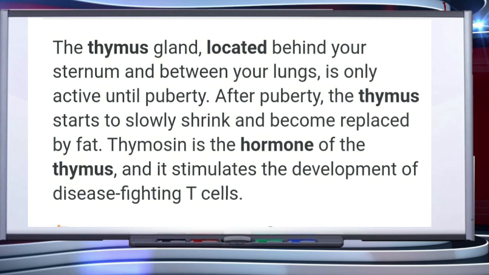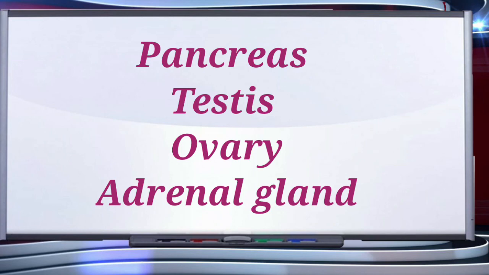So students, these are some important glands of the human endocrine system. I hope you must have understood. In the next presentation, we will discuss the pancreas, testis, ovary and adrenal gland.